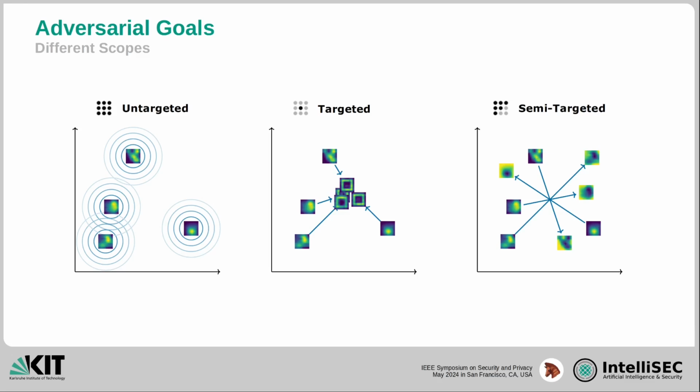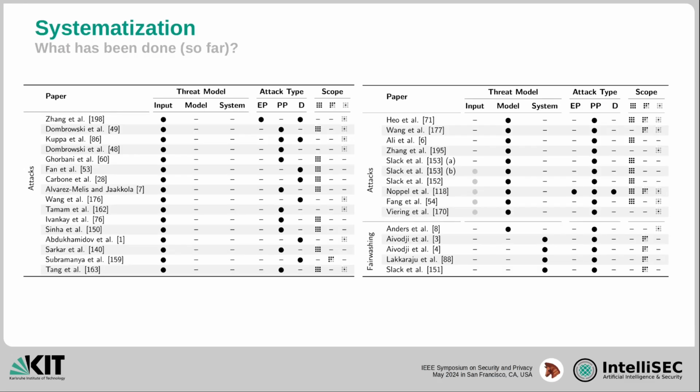According to these three dimensions, attack vector, attack type and scope, we classified the relevant literature. You can find the input manipulation attacks on the left and the model and system manipulations on the right. Interestingly, most works only consider one of the attack types. We conclude from this that the concrete attack scenario is heavily depending on the application. Also, we found that most works focus on gradient-based explanations.